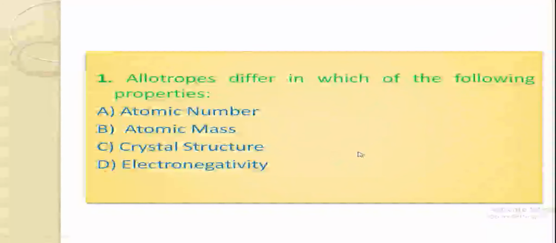Let's discuss. Allotropes differ in which of the following properties? Atomic number, atomic mass, crystal structure and electronegativity. The right option is crystal structure. Allotropes are different crystalline structures of the same element. Hence, they have the same atomic number, atomic mass and electronegativity. For example, graphite and diamond are allotropes of carbon.